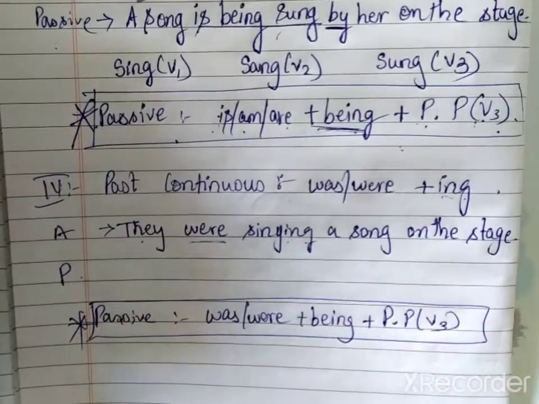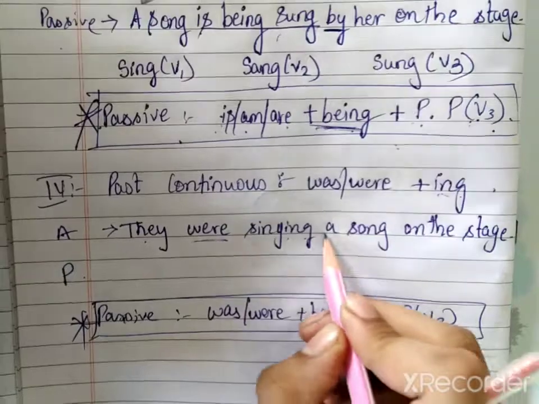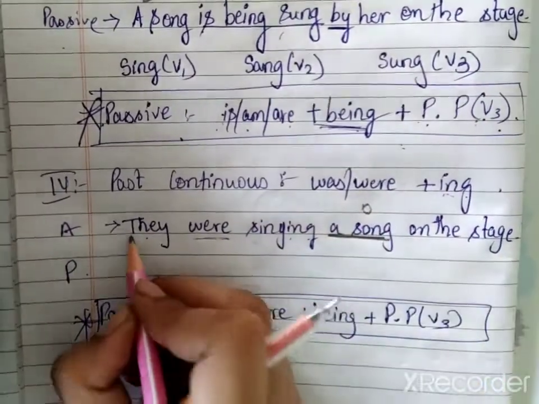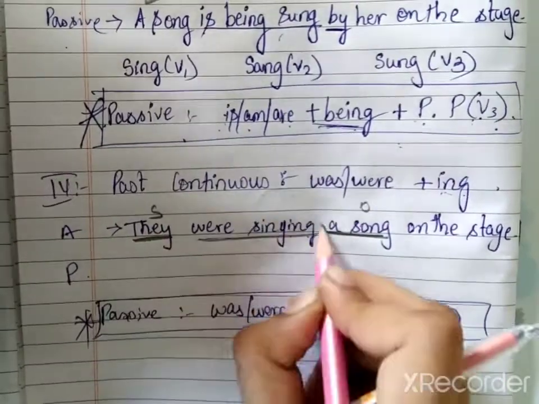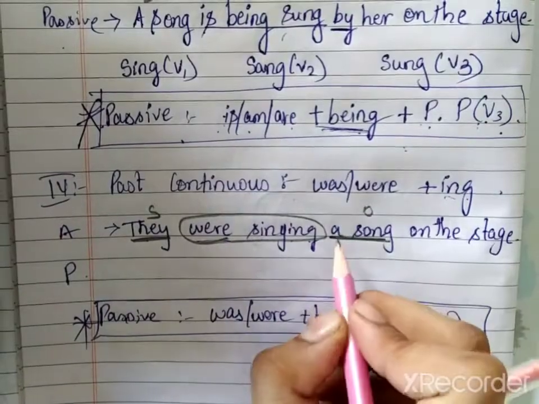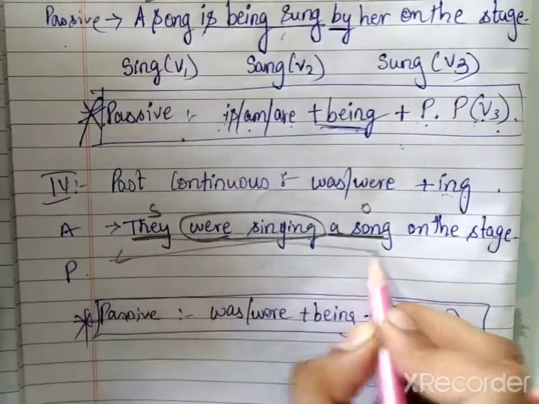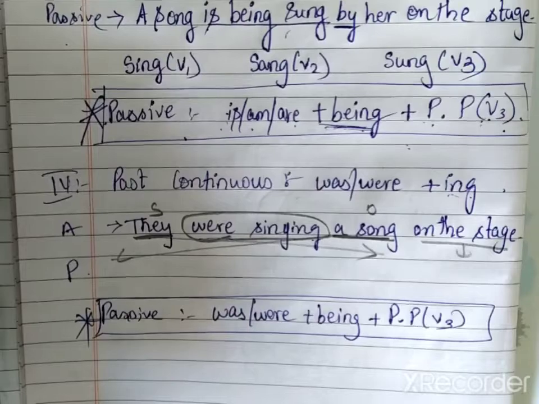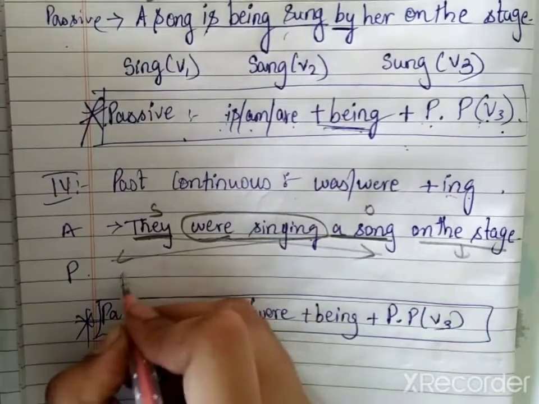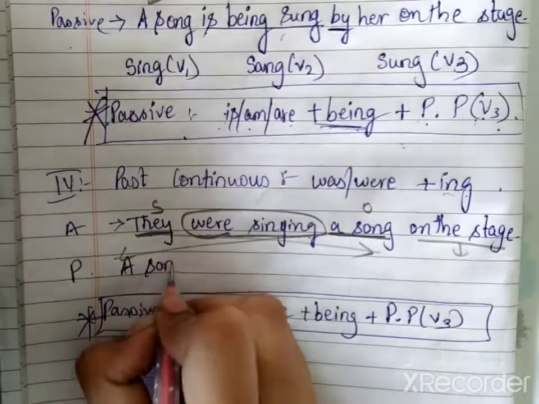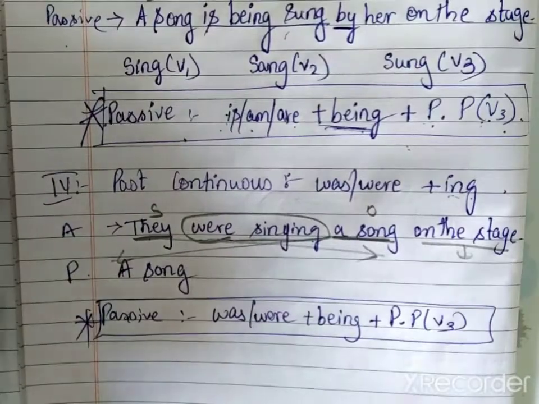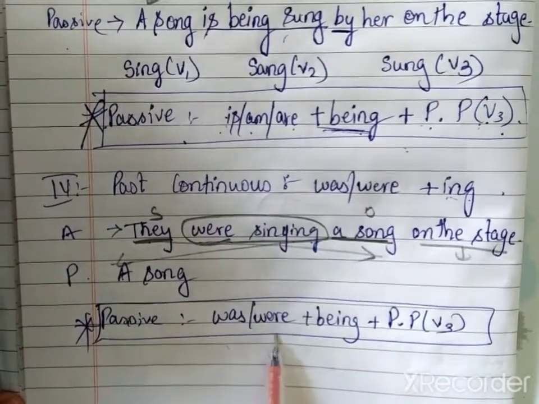Clear? So now let us write a sentence. A song, object; they, subject; and this is the entire verb. So object comes first, subject comes next, and then the remaining sentence, right? So a song. Again, now what will you write? Was or were?